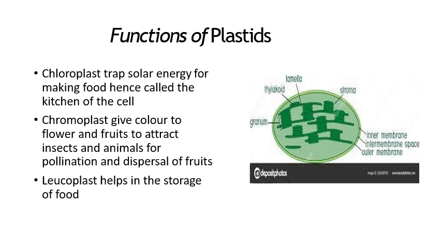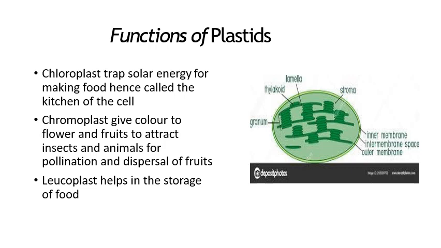And the functions of plastids, we have already done that. Chloroplast helps to carry out photosynthesis, hence called the kitchen of the cell. Chromoplast gives colors to fruits and flowers, which attracts insects for pollination and also helps in the dispersal of fruits. The third type of plastid which we did was leucoplast.